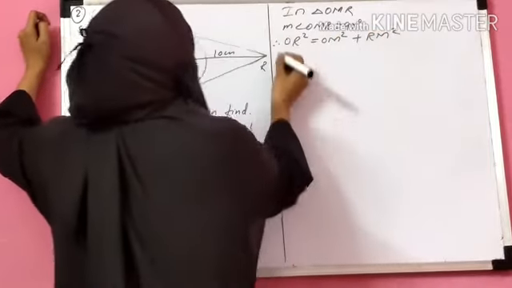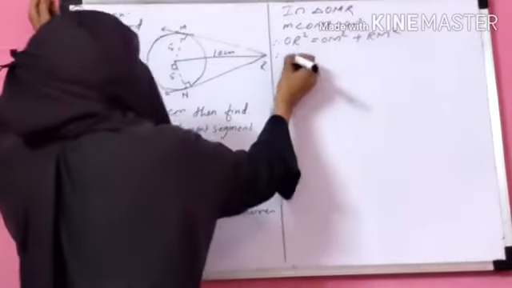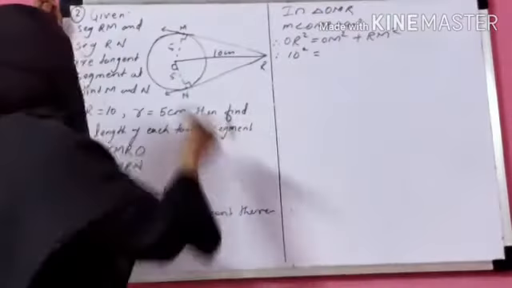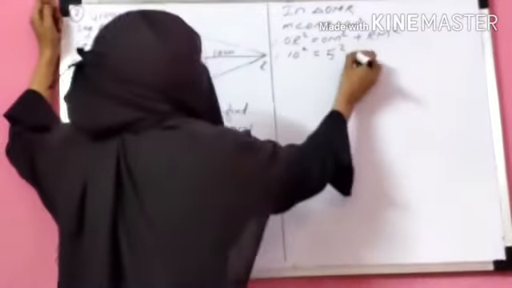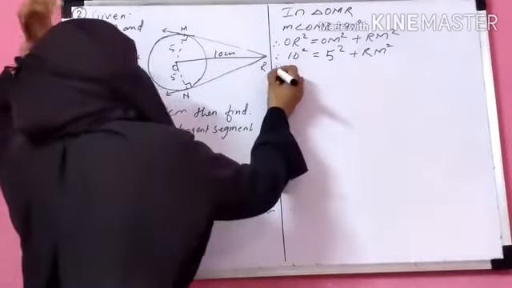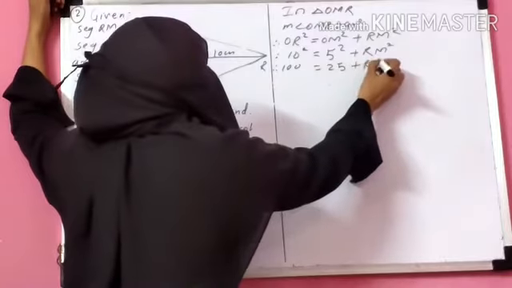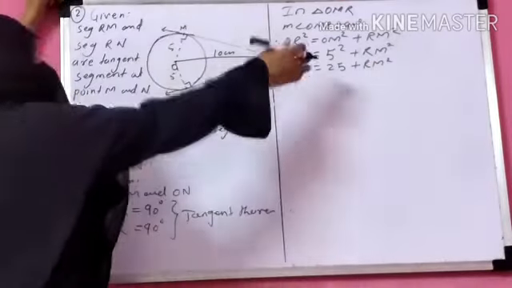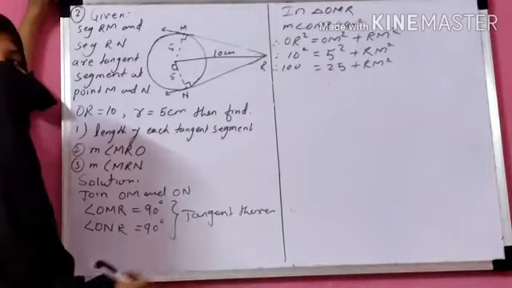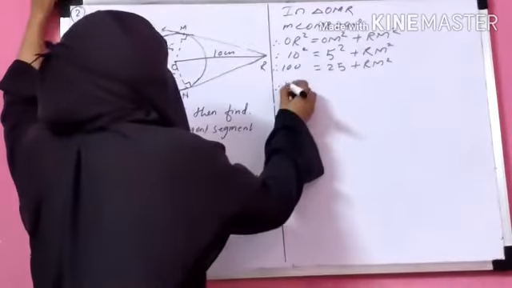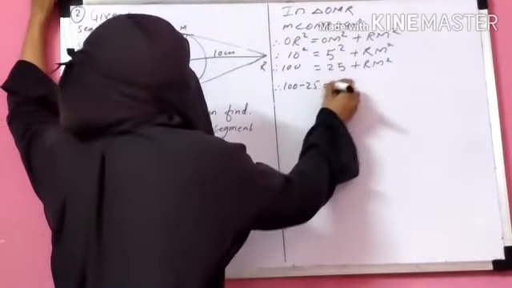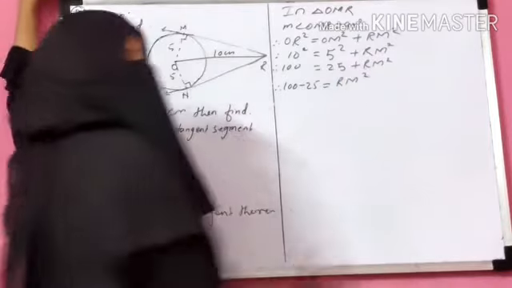Substitute the values: OR is 10 square, OM is 5 square plus RM square. 10 square is 100, 5 square is 25 plus RM square. 25 goes to the left side with a minus, so 100 minus 25 is equal to RM square.